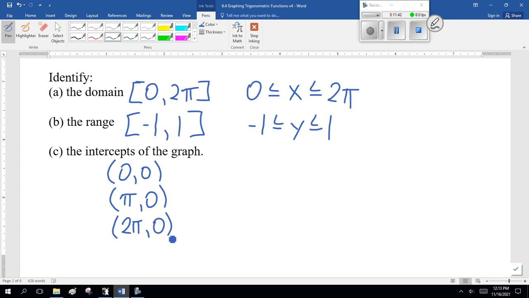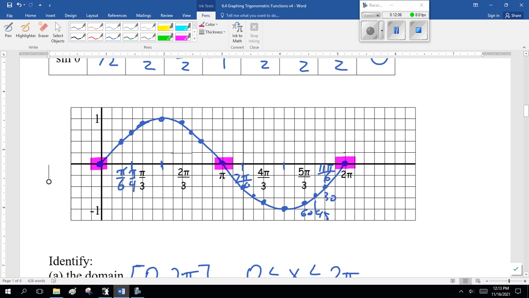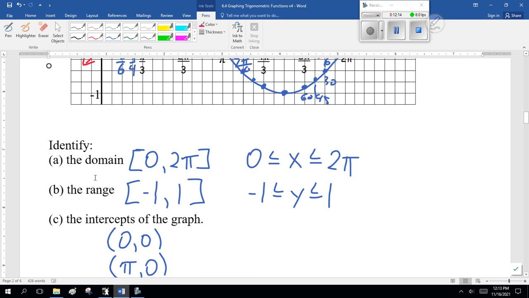Now, what happened? Sorry, I'm going to stop there for a sec because I want one more important thing before I pause the video. For this graph, those are the intercepts, and that's the domain and range. Now, what if I said all real? What if instead I said draw a graph, and I wasn't specific about the domain? Well then, I want you to realize this graph keeps on going. So, if it kept on going, I would have to say the domain, x is all real. The range doesn't change.